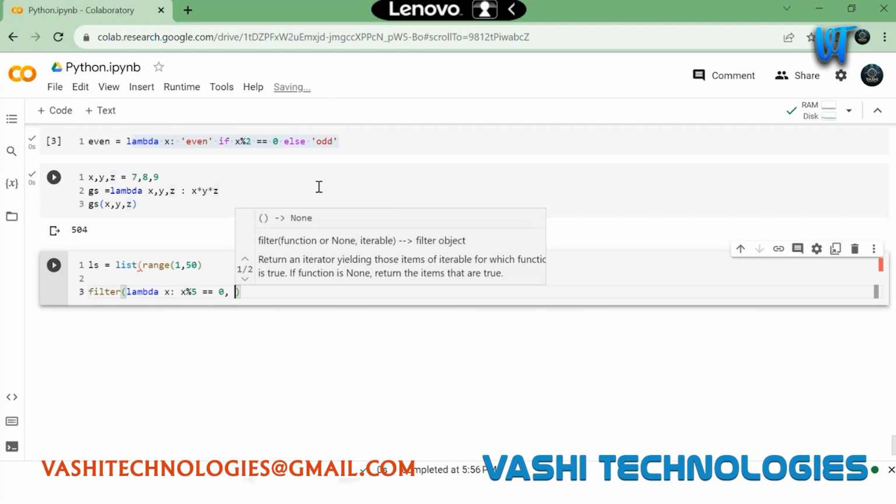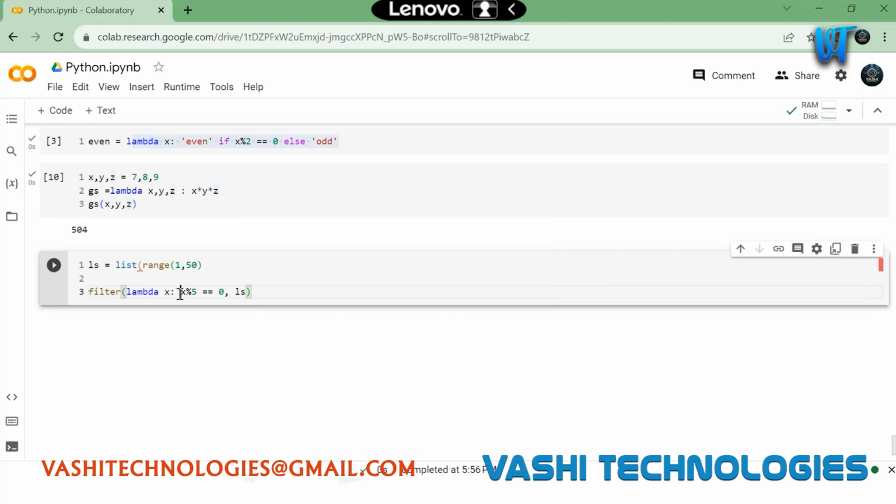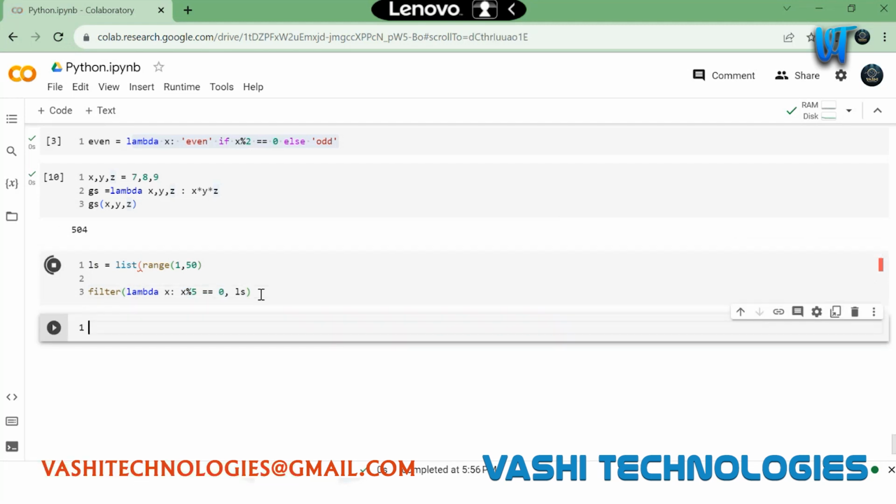I am trying to filter all the multiples of 5. All the numbers which are perfect multiples of 5, I want to take only those numbers from this list ls. And I'm just executing this.